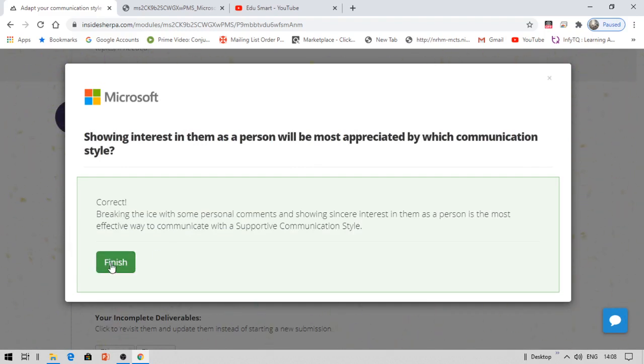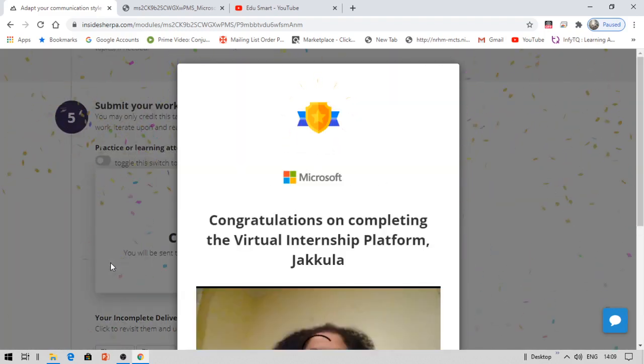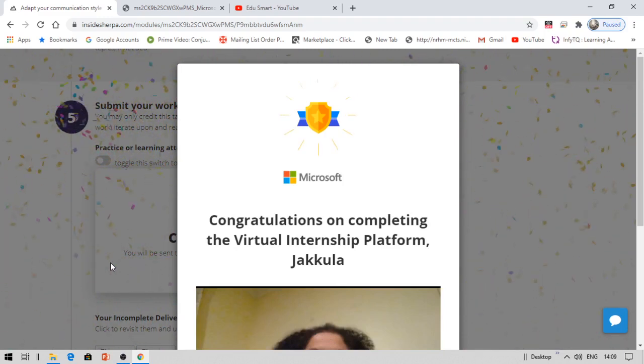For the remaining tasks, there are documents to be uploaded. I have provided the documents in that blog. You just need to download the documents and upload them. And if there are any cases where you need to upload a video, you can upload any 2-second or 1-second video. That works fine. Or else you can upload an image even.